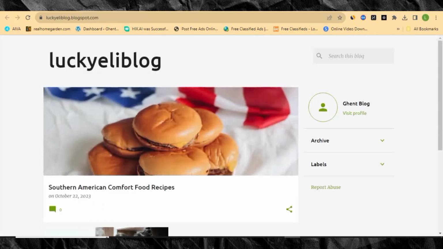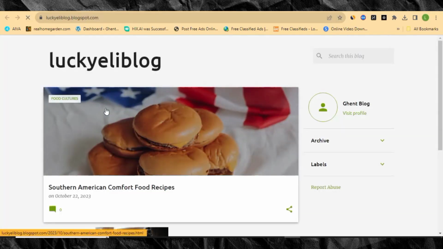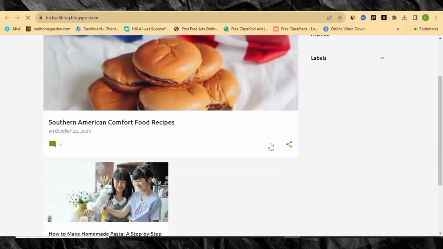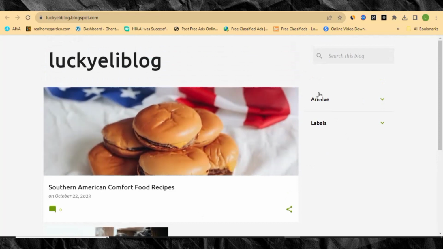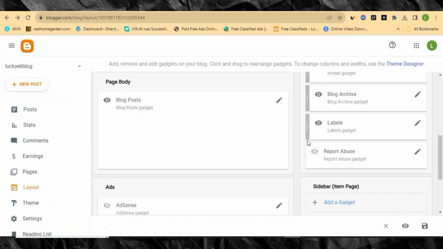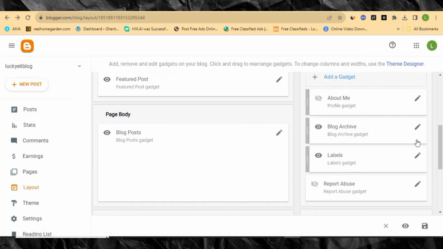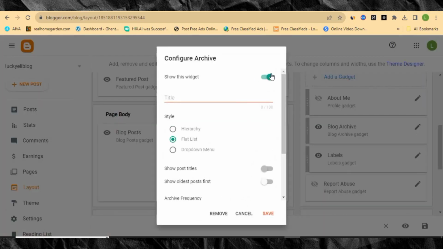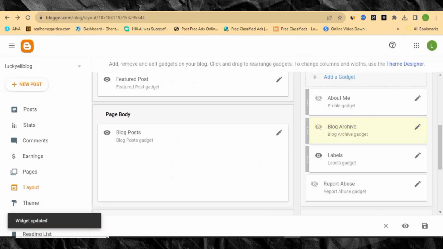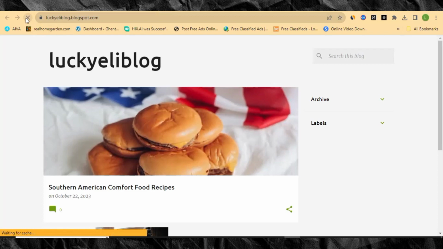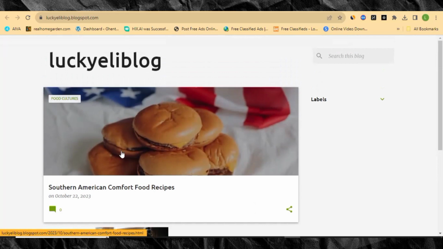So now let's view our blog again. So right now you can see the about me section has been deleted, and you can also go ahead and remove this archive over here. Okay, so that one too, you can remove it. Blog archives is not needed anyway, so I can just move this out so that layout is also gone, right? So anything that you don't need over here, you can just remove it, as I've told you earlier.